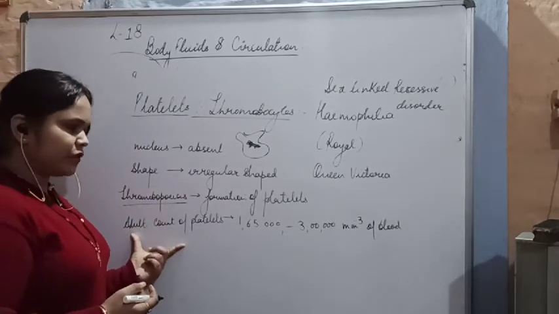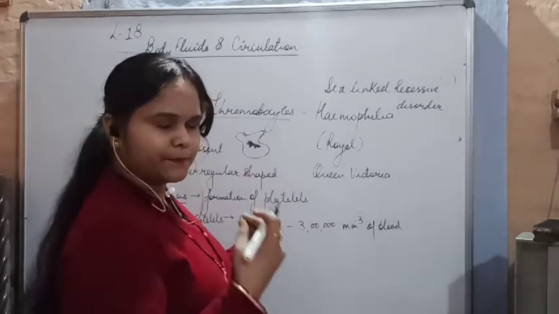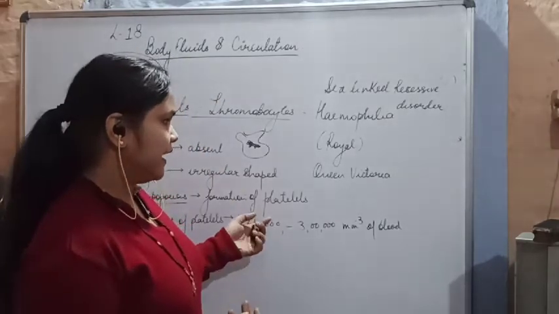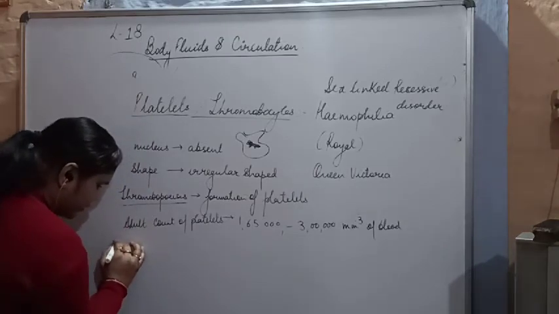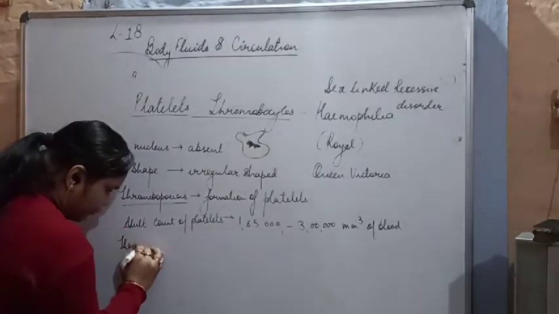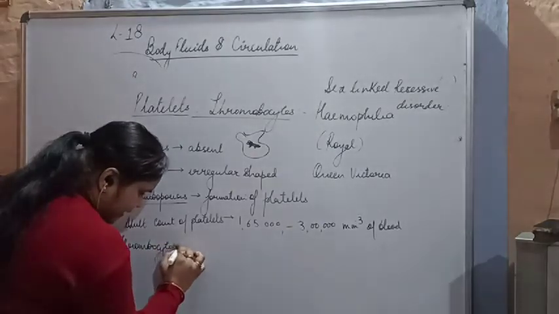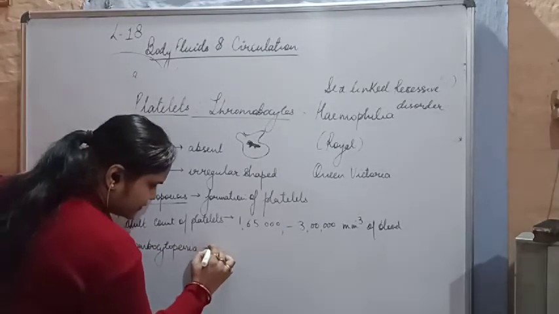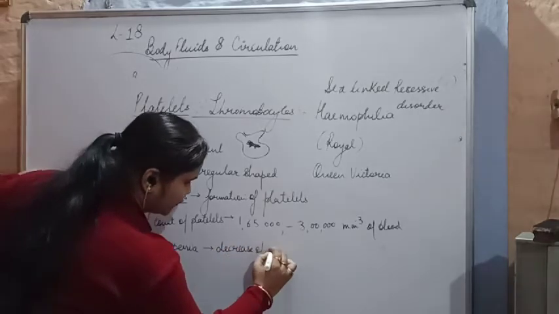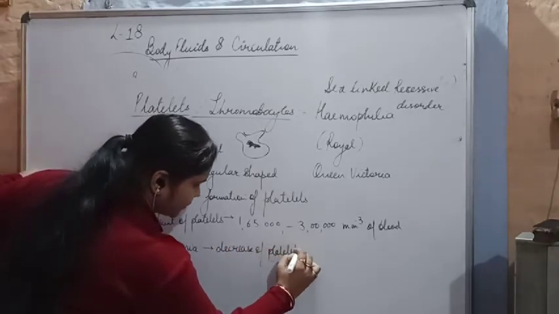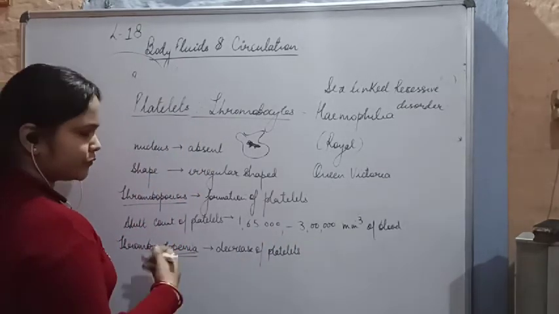An adult has 1,65,000 platelets, and if the level falls below that, the condition is called thrombocytopenia. The word penia is always related to a decrease.